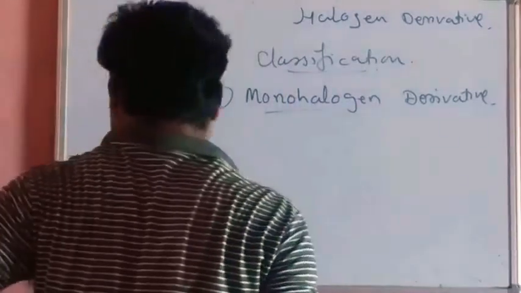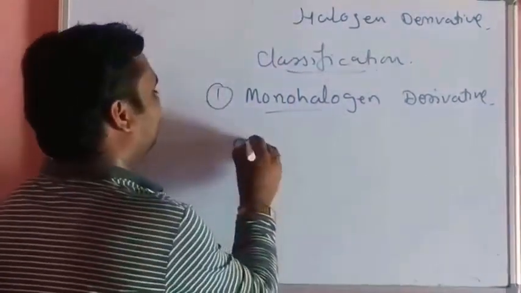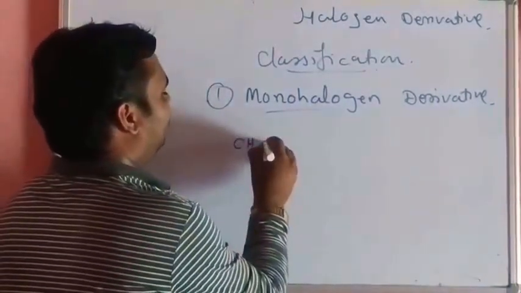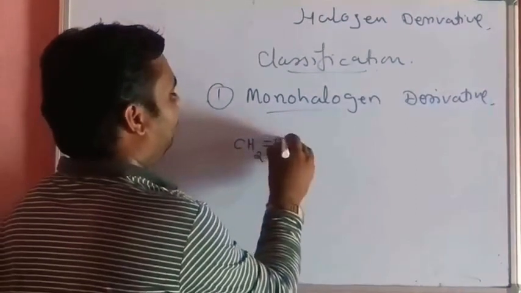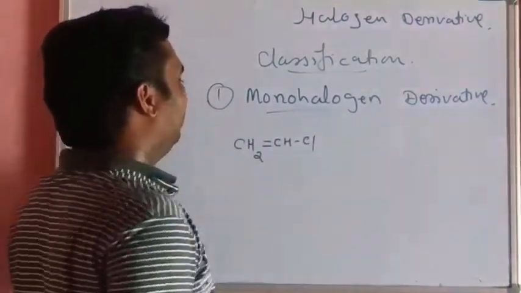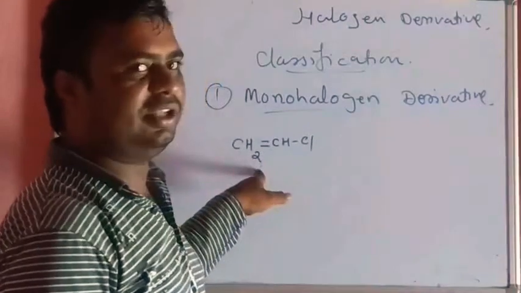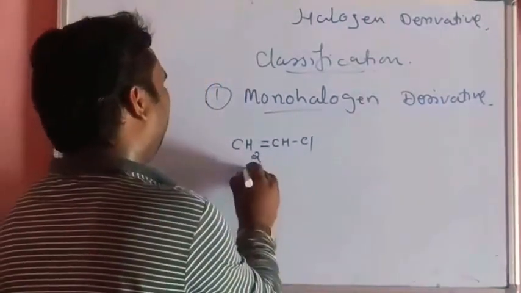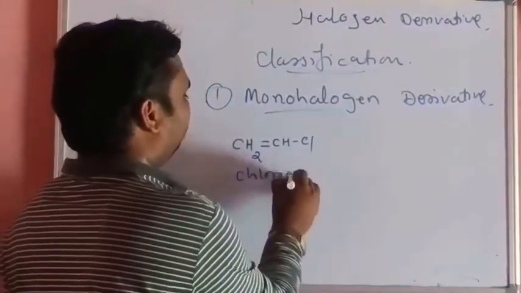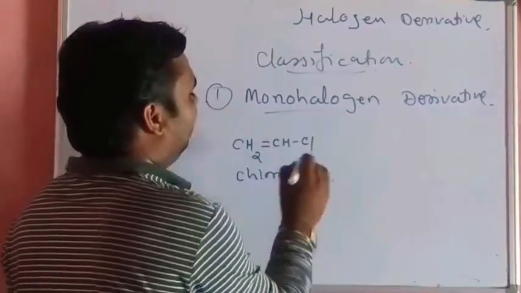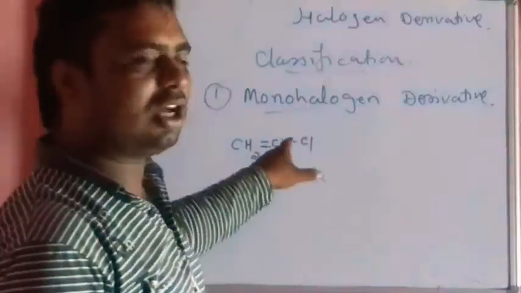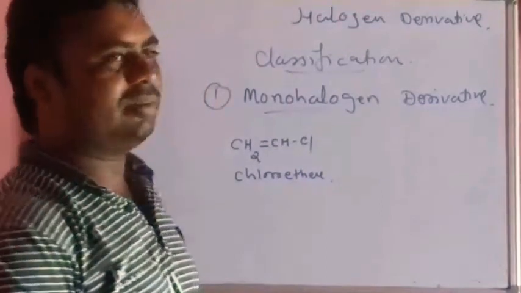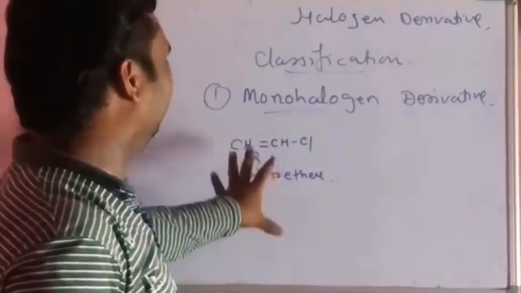Second example. This is chloroethene. This is a monohalogen derivative of an unsaturated hydrocarbon containing a carbon-carbon double bond. So what happens in this case?